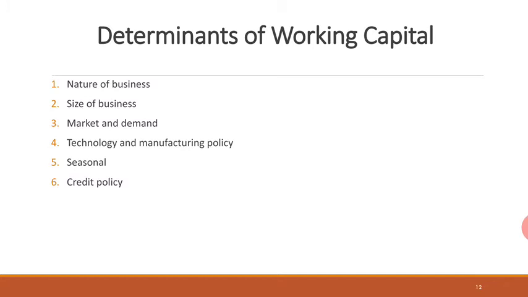Next is credit policy. Let's take an example. Suppose you are purchasing raw materials for cash. That means you have to pay cash immediately, but you're selling goods on credit. That means you're going to receive that cash after some months. The working capital required, or the cash required, would be very high. So your working capital requirement increases.